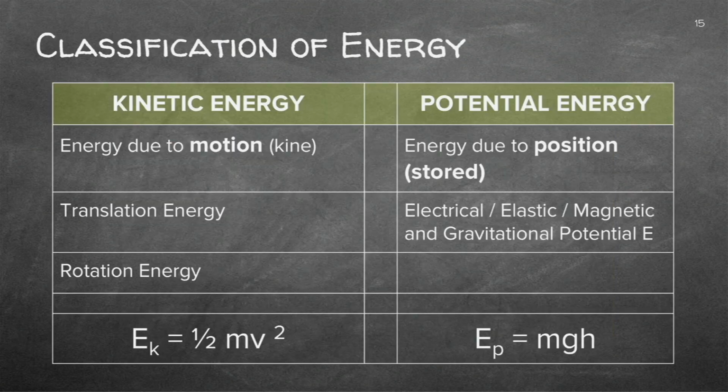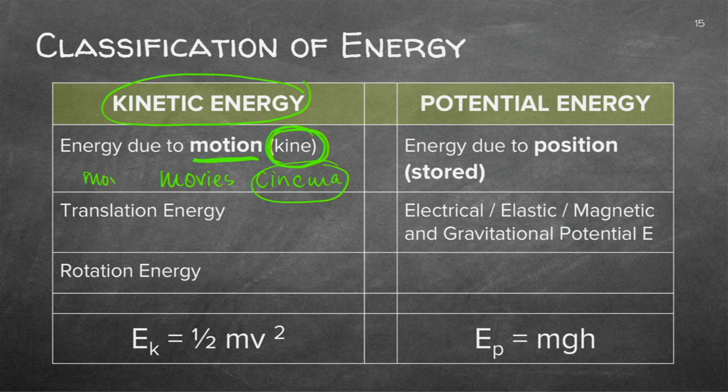The classification of energy is mainly in two different portions. We've got kinetic energy, and we said it just now, it's because of the motion. Now let's just quickly stand still with this word, kine. This comes from the word meaning motion. And we've formed words with that. Cinema. Now what is a cinema? It's where we see movies. And that will be moving pictures. So we already use kine for different kinds of things, but all of them actually meaning moving.